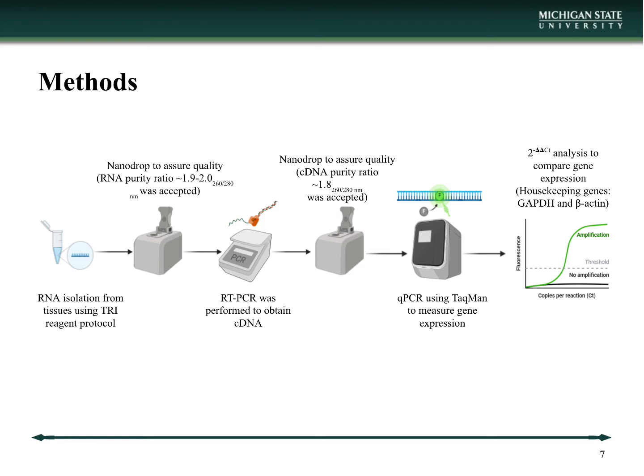The selected tissue was homogenized and RNA isolation using the TRI reagent protocol was performed. The samples were nanodropped for quality check. A 1.9 to 2.0 purity ratio was accepted. Then, reverse transcription PCR was performed to obtain cDNA. The amplicons were nanodropped to check quality and concentration of the samples. A 1.8 purity ratio was accepted. qPCR was performed to quantify gene expression, and the housekeeping genes used were GAPDH and beta-actin. 2 delta-delta CT analysis was performed to compare the gene expression.